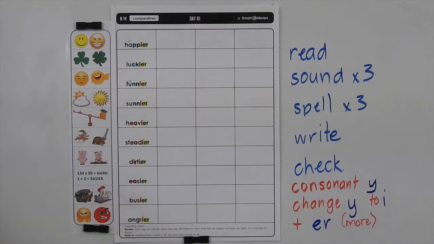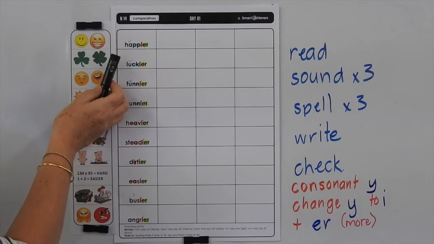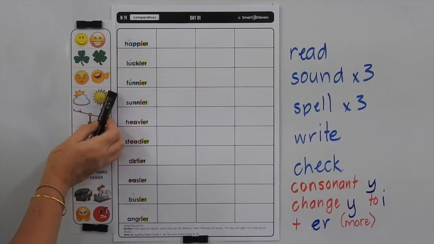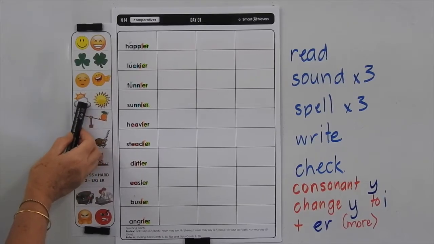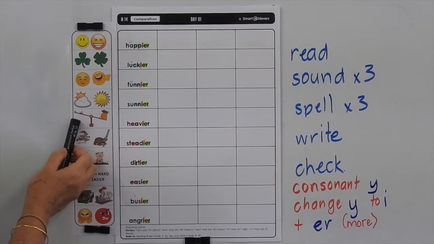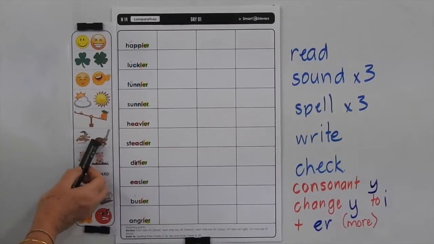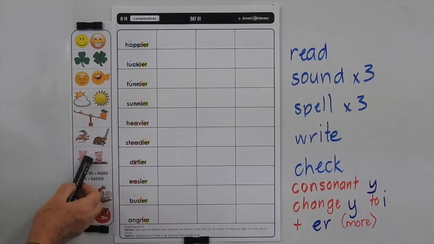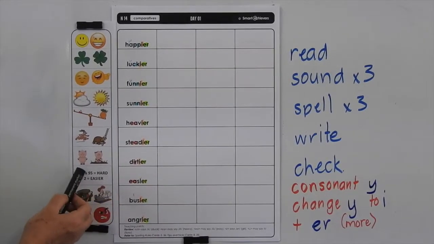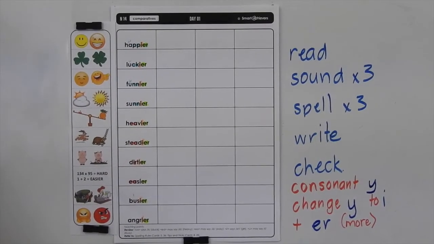Okay, let's go back and read the word, sound the word, and spell the words. You all know pretty much what these base words mean. Happier means if you're happy and smiling. Lucky means that something good has happened. Funny means you're having a good old chuckle. When the sun is shining, it might be sunny, we have sunnier, sunniest. Heavier, something might be heavy, heavier or heaviest. Steady means that it's a steady pace, it's staying the same. Dirtier means you're more dirty, etc. So you can see, you know what those base words mean. We've covered them quite a bit.